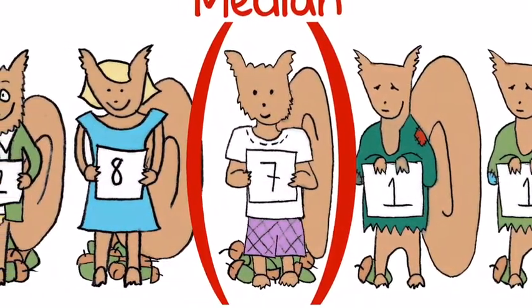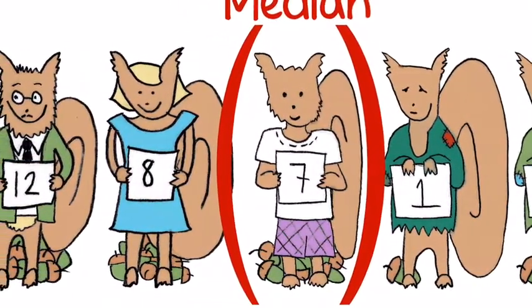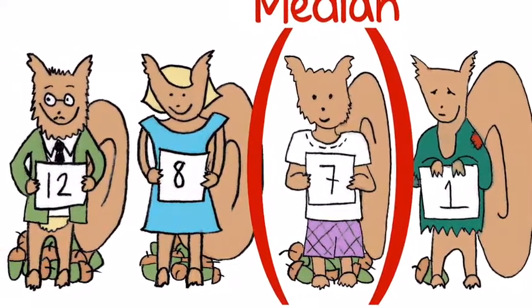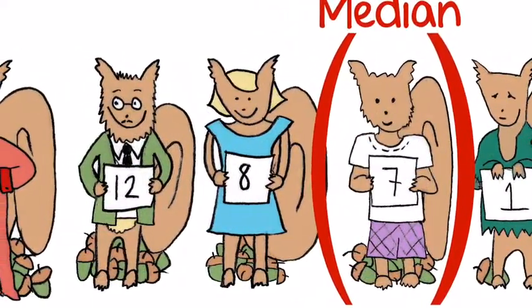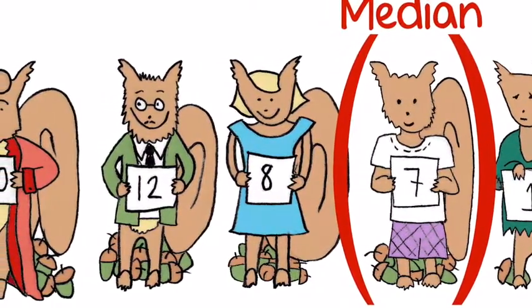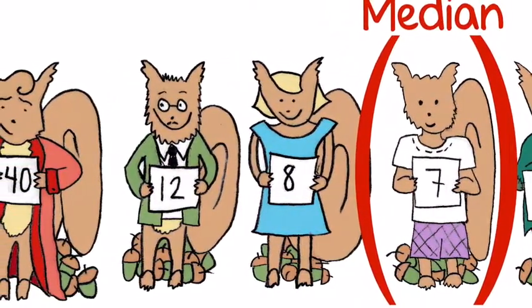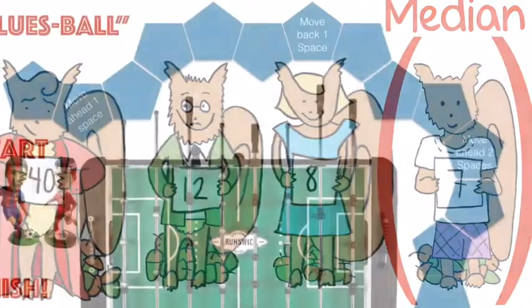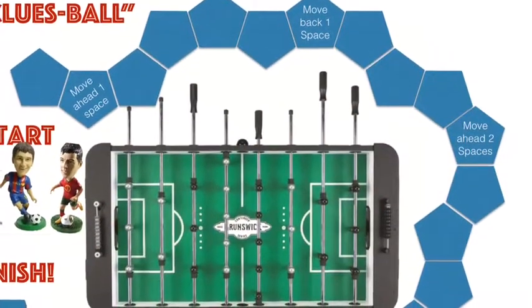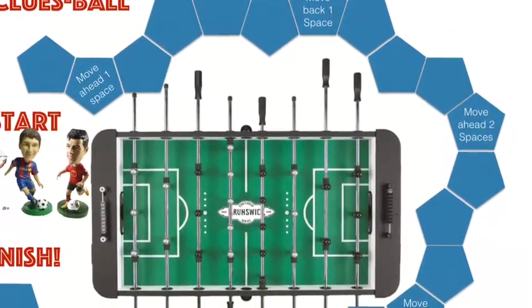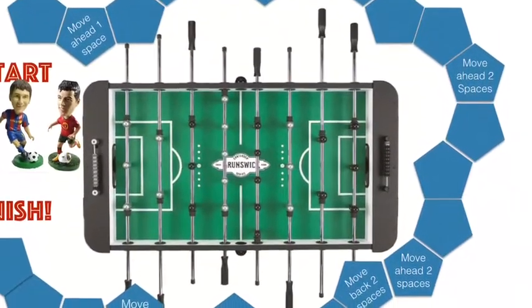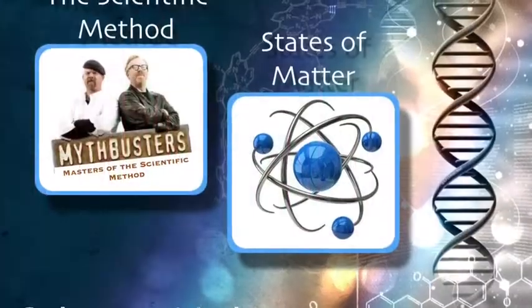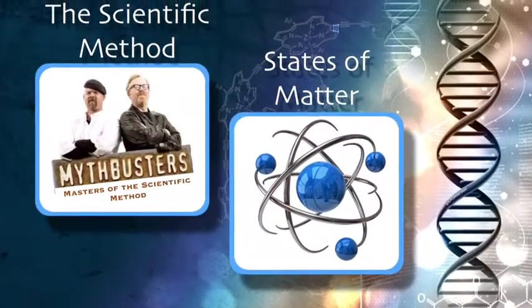This is something we did in math. That is the median number of this thing. This is one of the good pictures that I put into my keynote because they're holding numbers, so it looks like they're in a race and we find the median number. This is a game. This is one of my good ones because I put all of the bobbleheads in. This is one of my best keynotes ever.